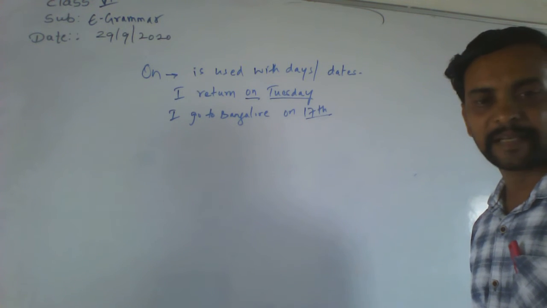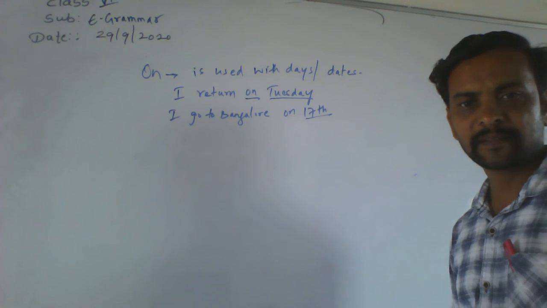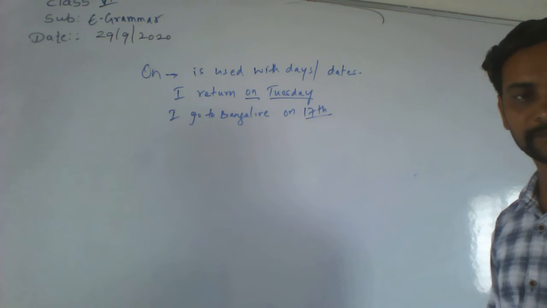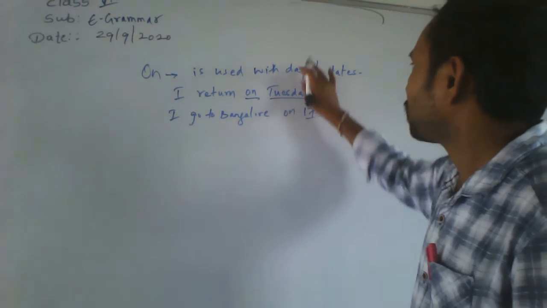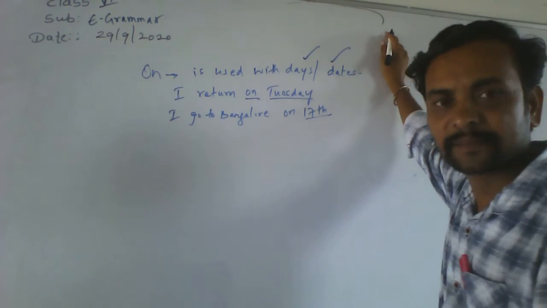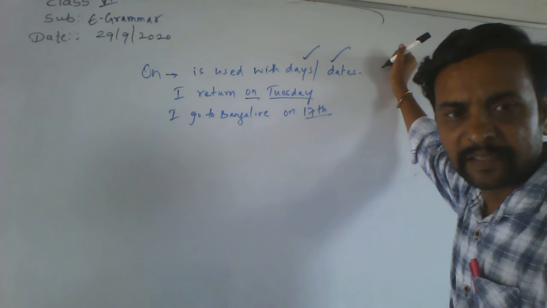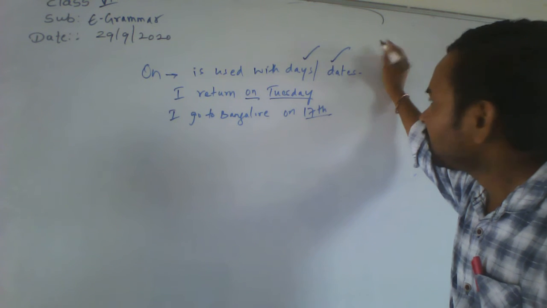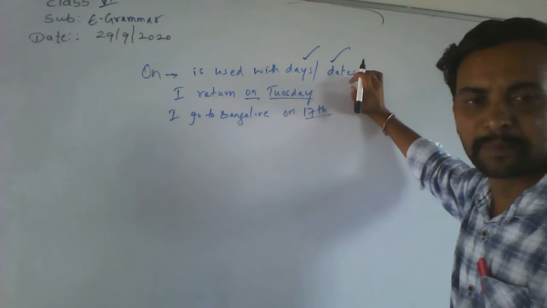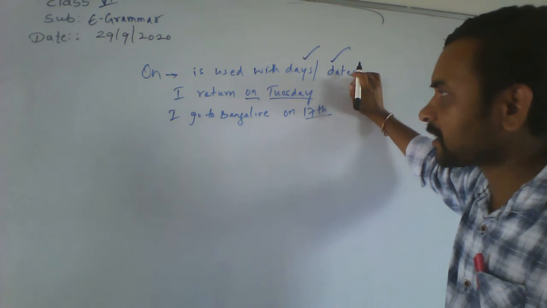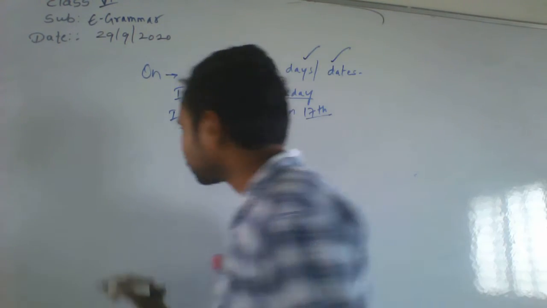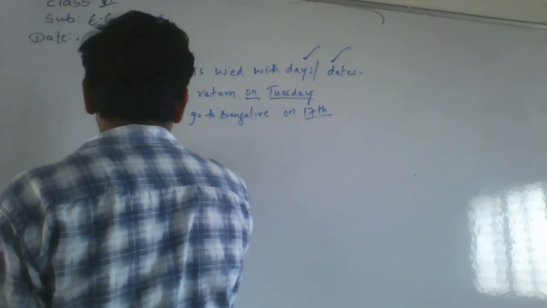Tuesday is a day. Is it understand? Like this you have to use on, when you are telling about day or date. ದಿವಸ ಹೇಳುವತ್ತಾಗ ಮತ್ತು ತಾರೀಖು ಹೇಳುವತ್ತಾಗ ನೀವು ಏನು ಮಾಡಬೇಕಪ್ಪ ಅಂದರೆ ನಾವೇನು ಯೂಸ್ ಮಾಡಬೇಕು? ಆನ್ ಯೂಸ್ ಮಾಡಬೇಕು. Okay, is it understand? On. Then in ಯಾವ ಯೂಸ್ ಮಾಡಬೇಕು?